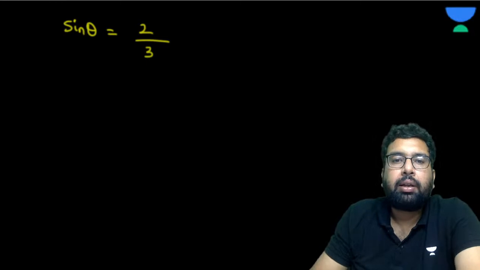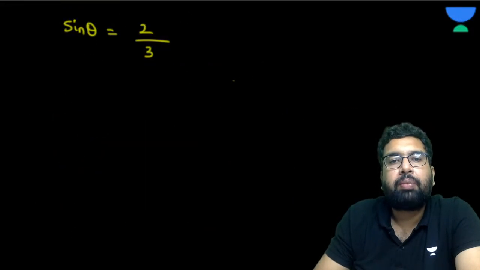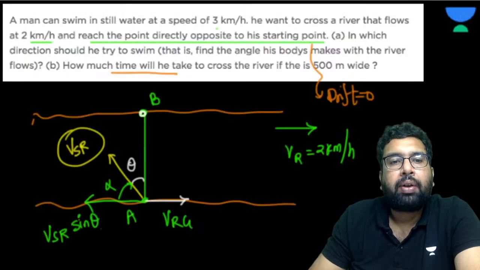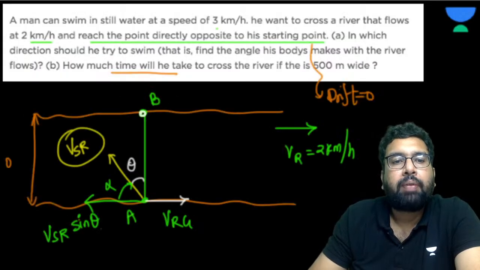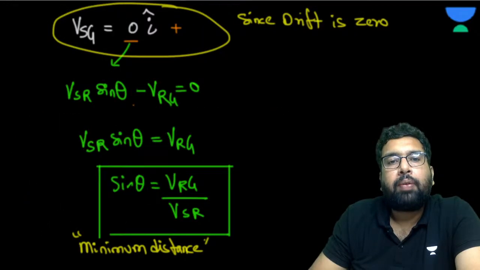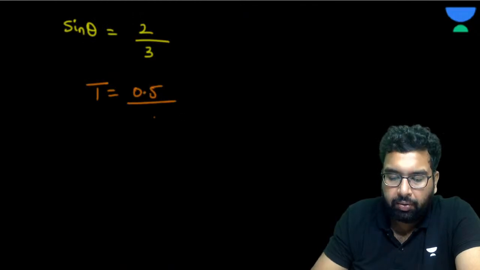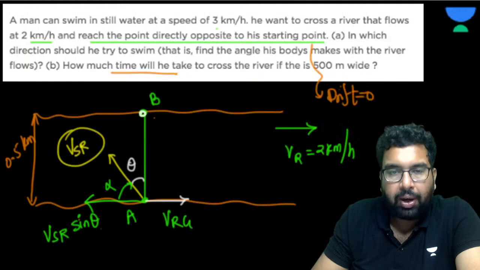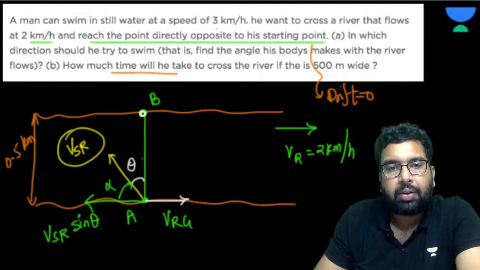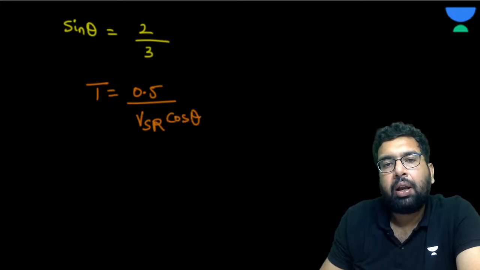Now what else are they asking you? They are asking how much time he will take to cross the river 500 meter wide. So this is 500 meter wide, that is 0.5 kilometer again. So see, what is the time it takes? The time he is going to take is 0.5 divided by velocity in y direction. What is the velocity in y direction? It is going to be VSR cos theta.